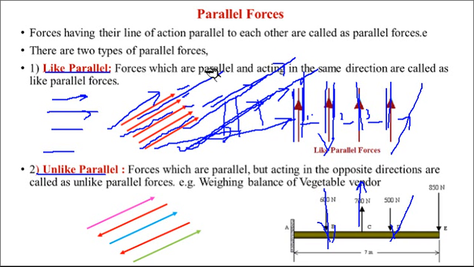Like parallel means having the same direction. Unlike parallel means what? They may have different directions but are parallel to each other. So here a few arrows are in this direction and a few arrows are in this direction. So this is called an unlike parallel force system.